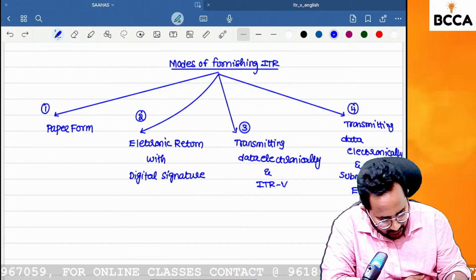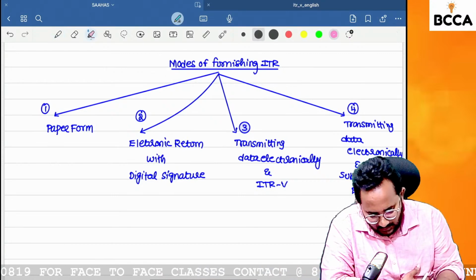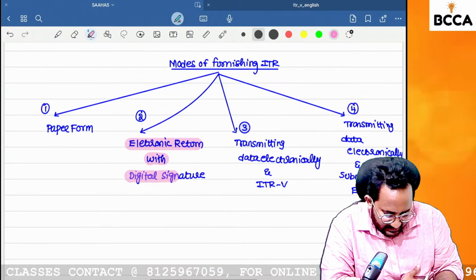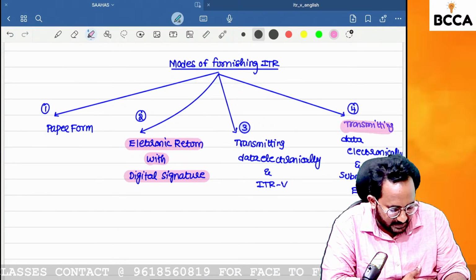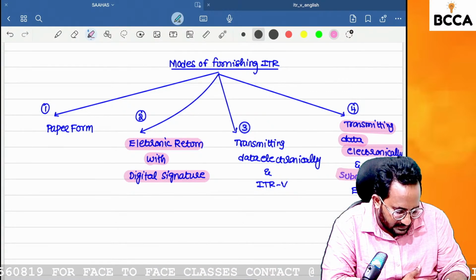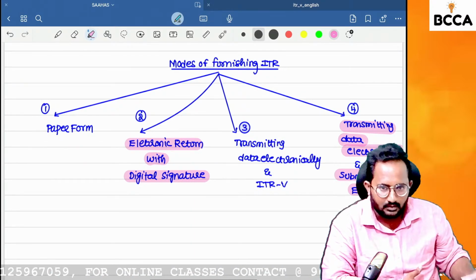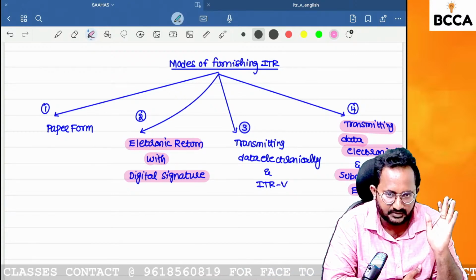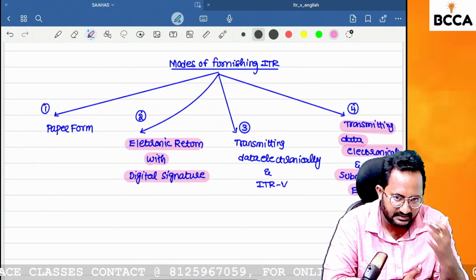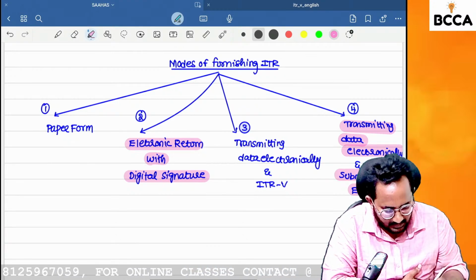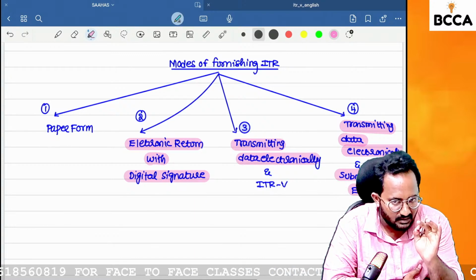Just listen carefully. Normally, electronic return with a digital signature is mostly used by companies. Transmitting data electronically and submission of the EVC code means we complete everything online only. We fill in all the particulars on the e-filing website and verify with an electronic verification signature, such as Aadhaar-enabled OTP, etc. That is completely online. But in plain transmitting data electronically, we just file the return of income on the e-filing website.